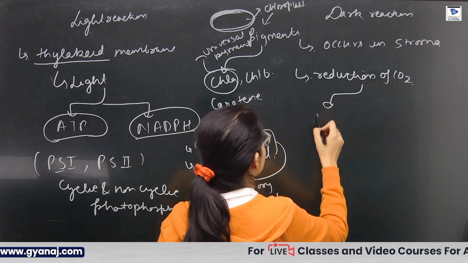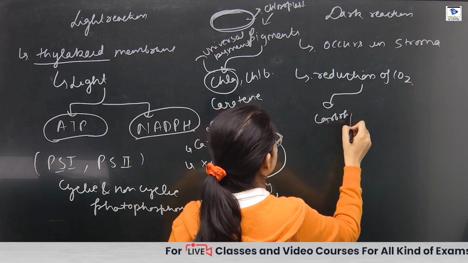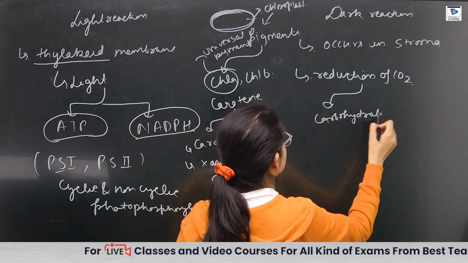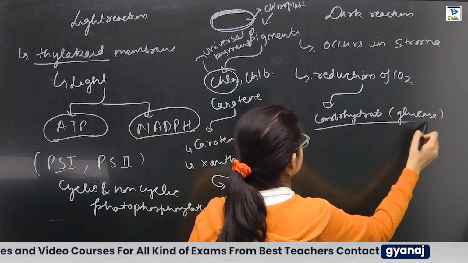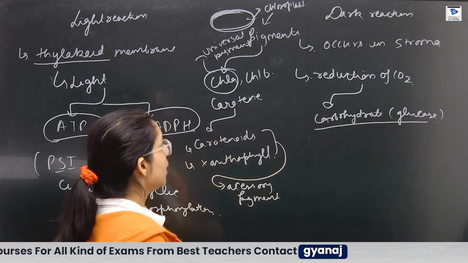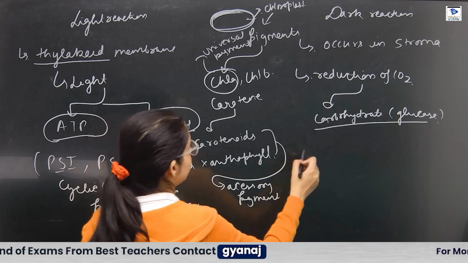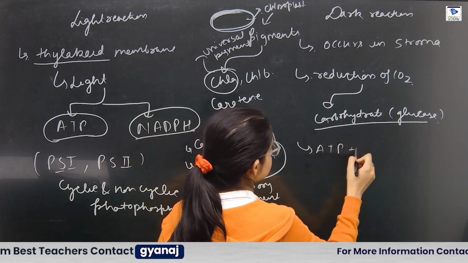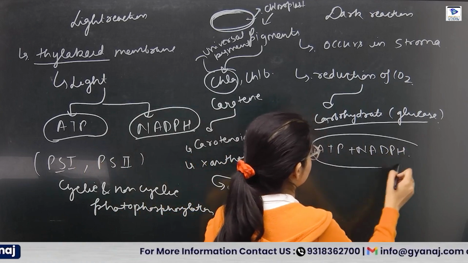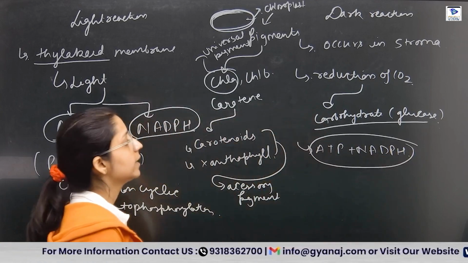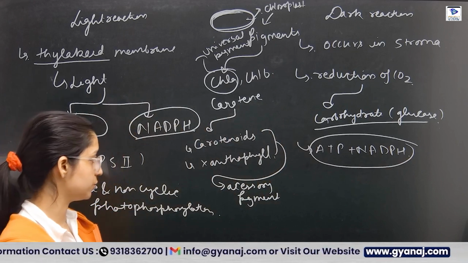And it will form carbohydrate, that is in the form of glucose. And we will utilize the ATP plus NADPH for the generation of the carbohydrate, that is the glucose.